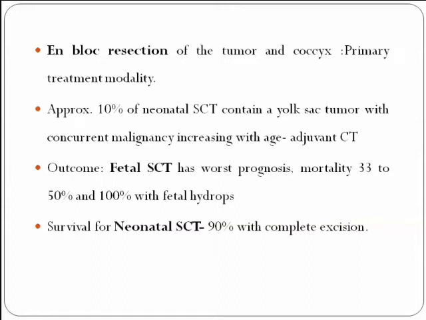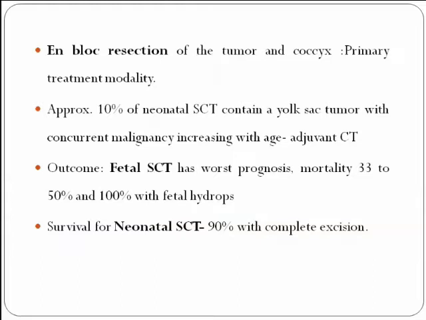Postnatally, en bloc resection of the tumor along with the coccyx is the primary treatment modality. If the coccyx is not removed, or if there is spillage, there is a high chance of recurrence, around 40%. Approximately 10% of the neonatal teratomas contain yolk sac tumors, with concurrent malignancy increasing with age.